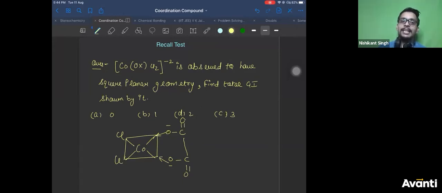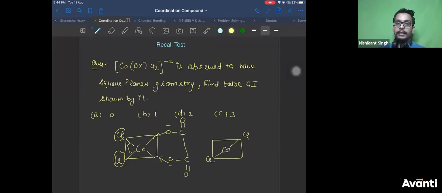All right. Now you see, if you want to draw trans, what you have to do? You have to keep these two Cl 180 degrees to each other. Right now they are at 90 degrees. So if you want to keep it at 180 degrees, let us say this is your cobalt. So you keep Cl here, you keep Cl here.